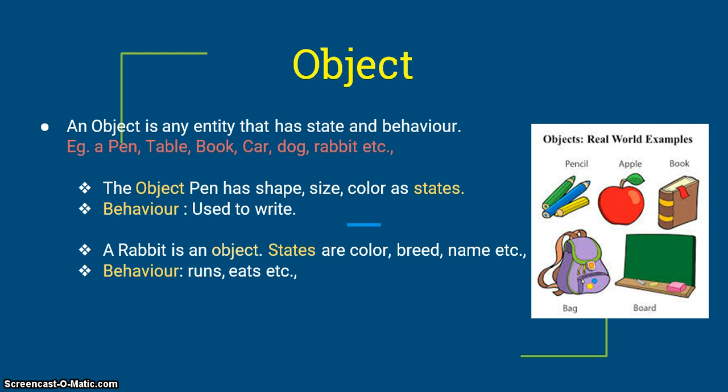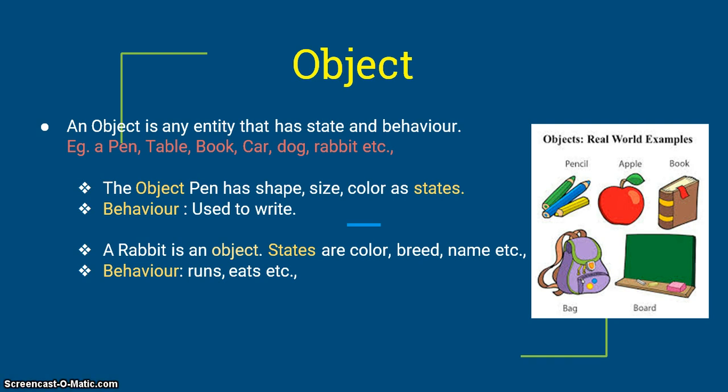Whereas coming to its behavior, its operation, its functionality, a pen is used to write. So the object pen has shape, size, color. These are all considered to be its properties, or you can call them states or attributes, or you can call them fields also. And its behavior, its operation, its function is to write.